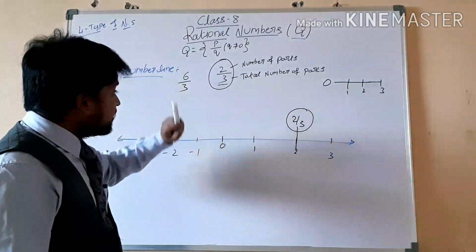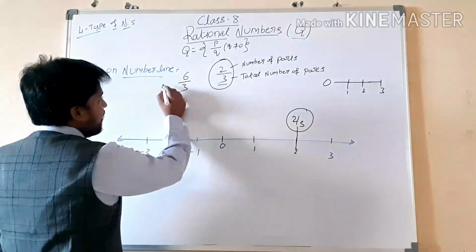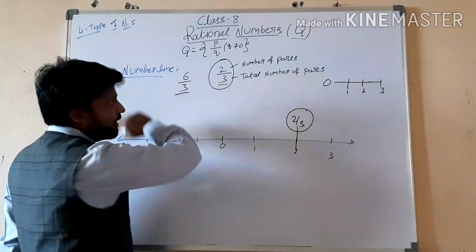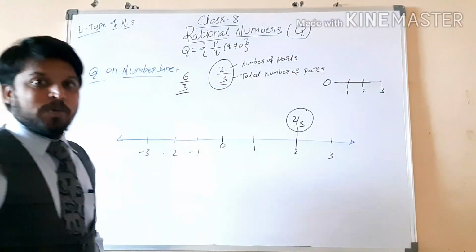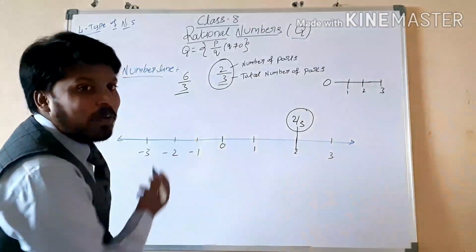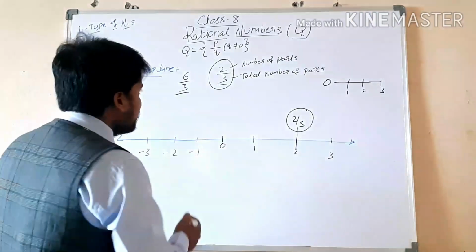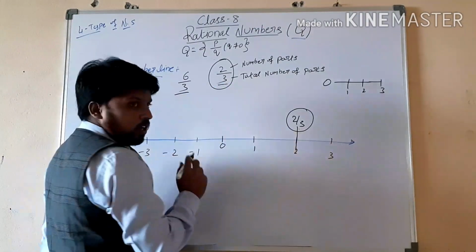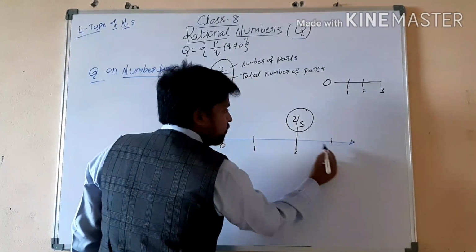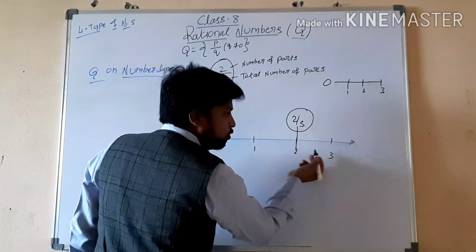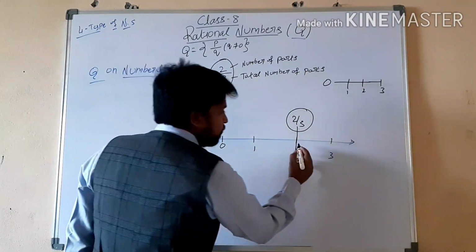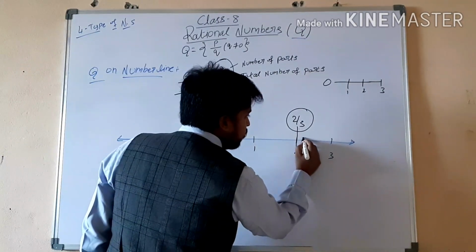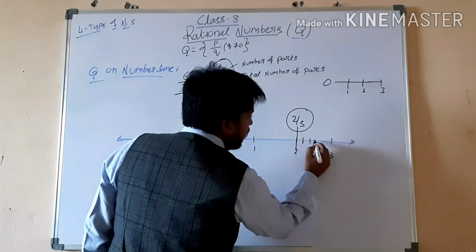Now see here, 6 by 3. How many parts in total? 3 parts. But how many parts do we require here? 6 parts. So how do we have to show it? If you observe here, where are these 6 parts? Below 3 and above 2 only. That means again from 2 to 3, we have to divide into 3 parts.